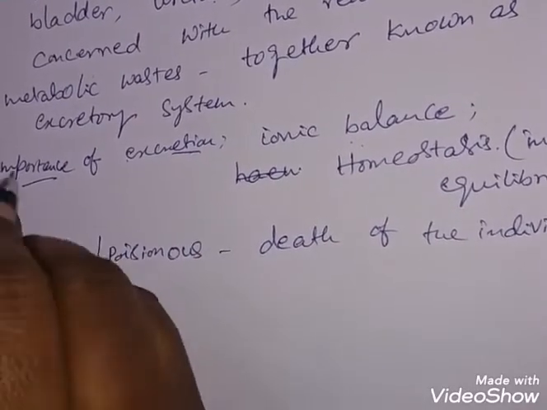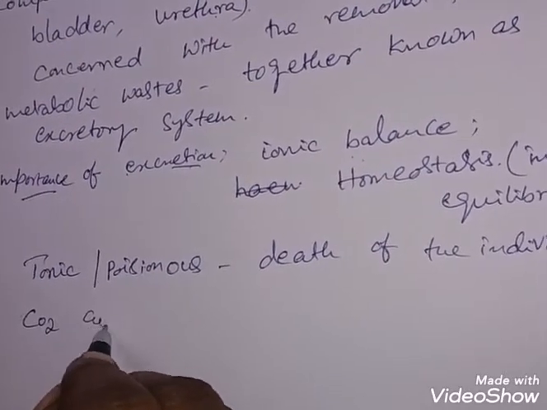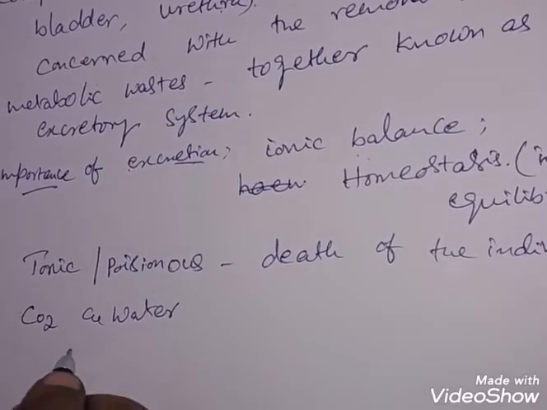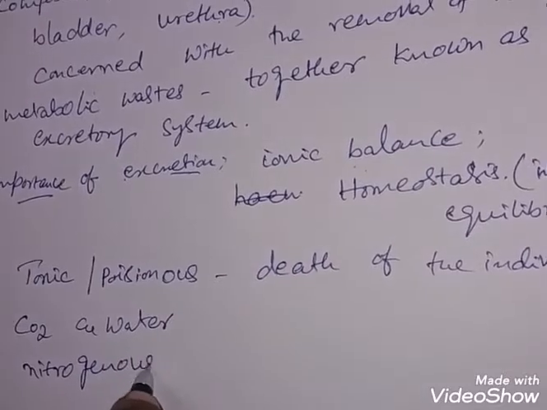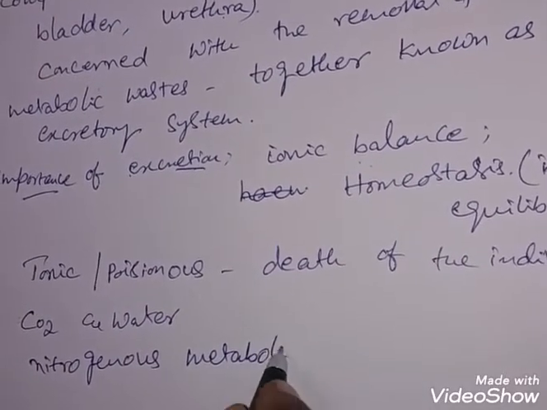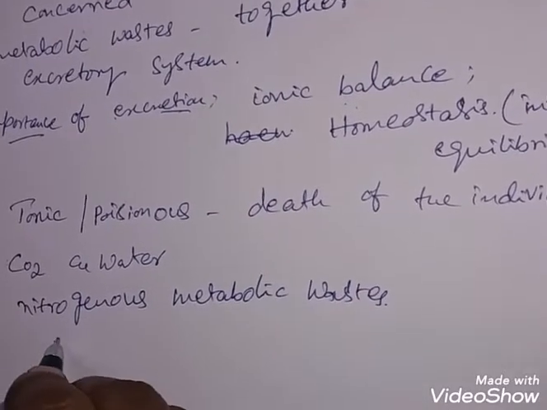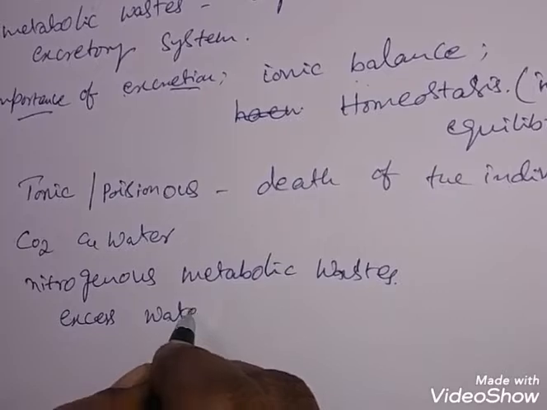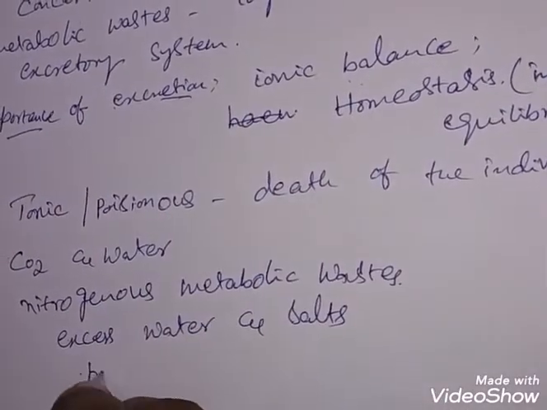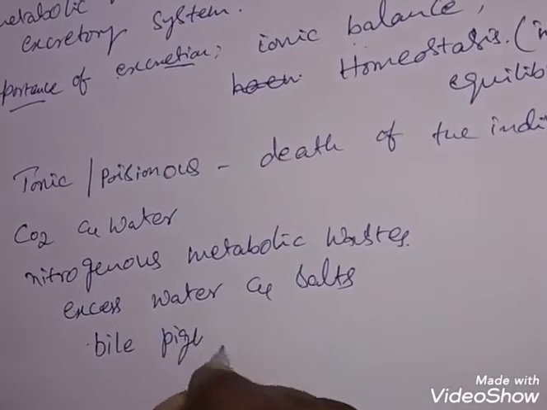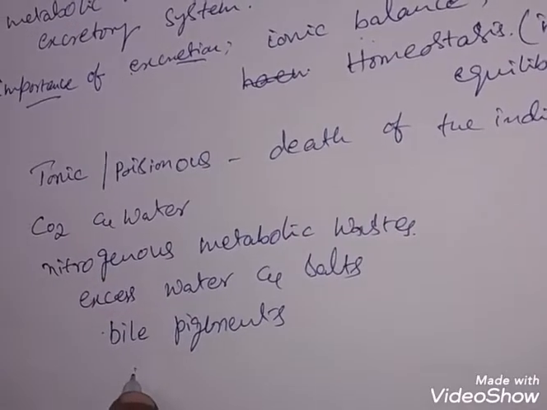Other than these nitrogenous metabolic wastes, there are wastes such as carbon dioxide and water. Then the other most important wastes are nitrogenous metabolic wastes. Then excess water and salts, then bile pigments, and also vitamins.